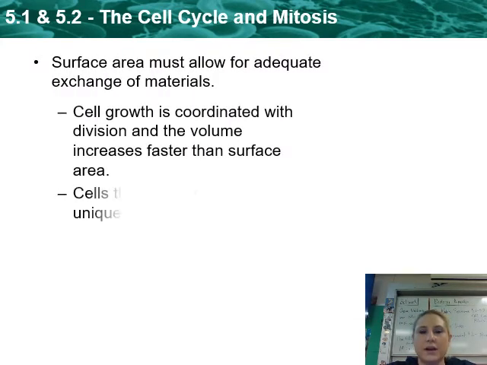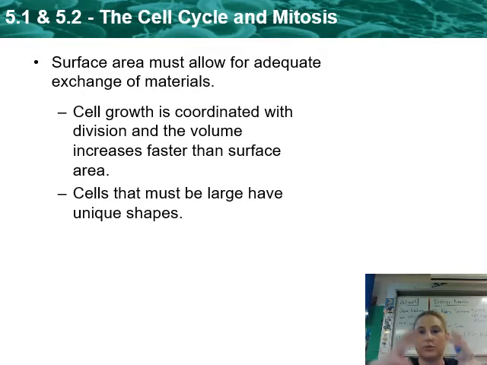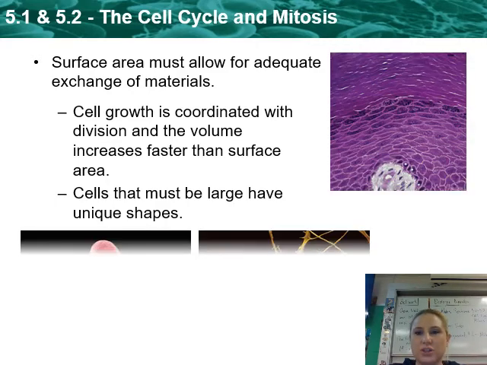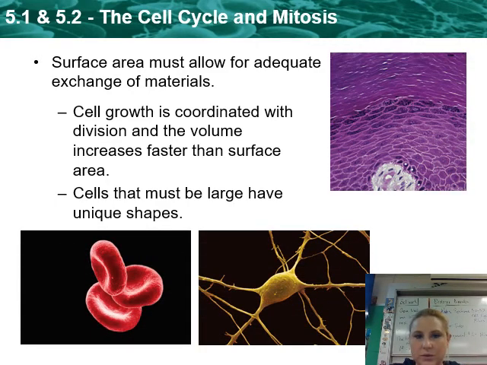Now, cells actually don't just keep growing, okay? They have to go through this process of division. Cell growth is coordinated with division, and the volume of a cell actually increases faster than the surface area. Cells that have to be large have very unique shapes, okay? So you can see this. So it's easier for them to move things in and out of their cell. We don't want them to be too big, because if they get too big, it's very hard for cells to move things in and out of them.